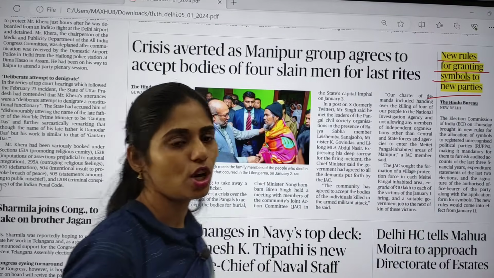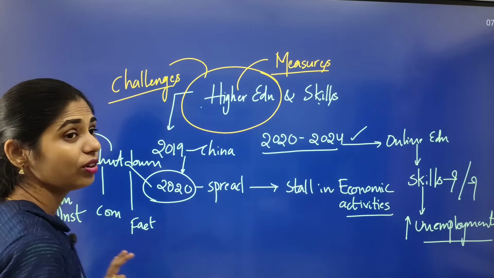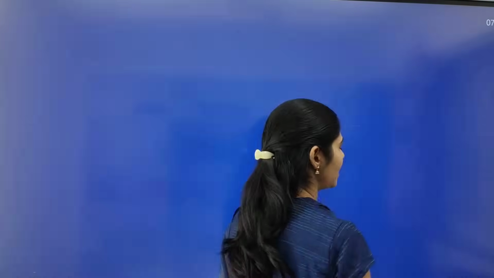This article is talking about political parties and how they get symbols. For example, for the BJP we have the lotus symbol, for Congress the hand symbol, and for the BRS party in our state, the car symbol. So how do political parties get these symbols?